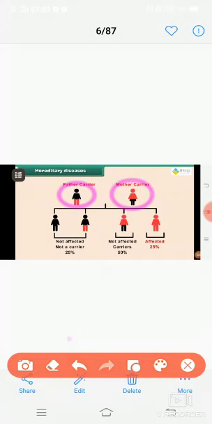So when a new baby will be born, 4 types of possibilities are there. 25% offspring are not affected from the disease their parents have.